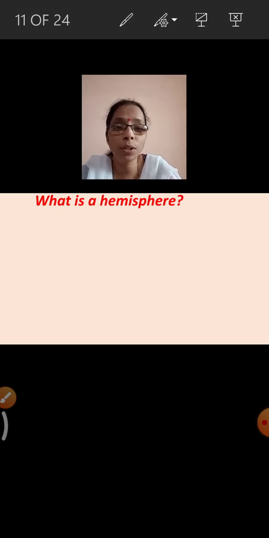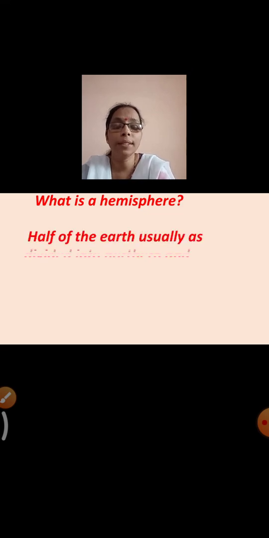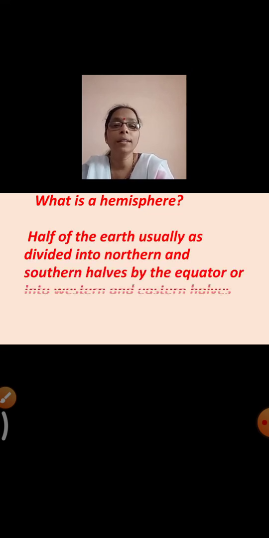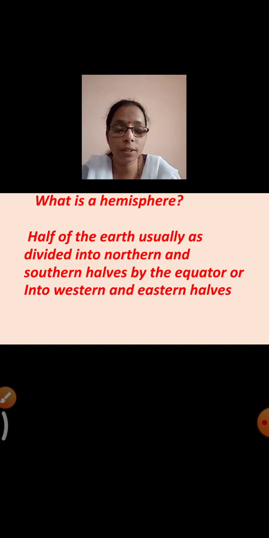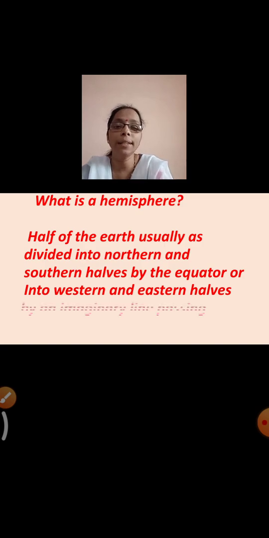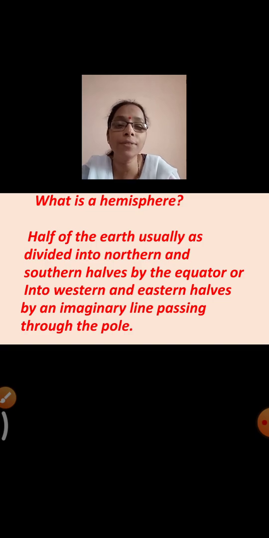So we have one more term in geography, that is hemisphere. What do you mean by hemisphere? Yes, you'll find that half of the earth, which is usually divided into northern and southern halves by the equator, or into western and eastern halves by an imaginary line passing through the pole, is called a hemisphere. So what is a hemisphere?